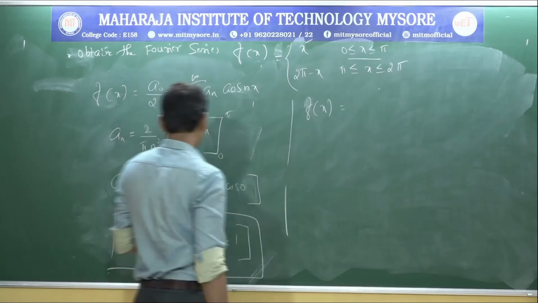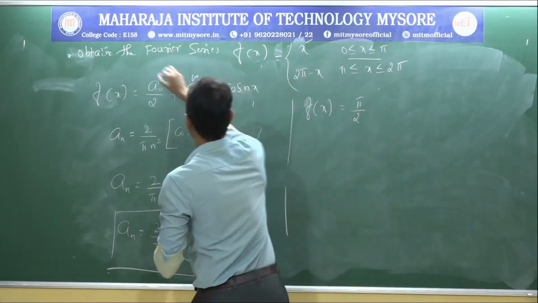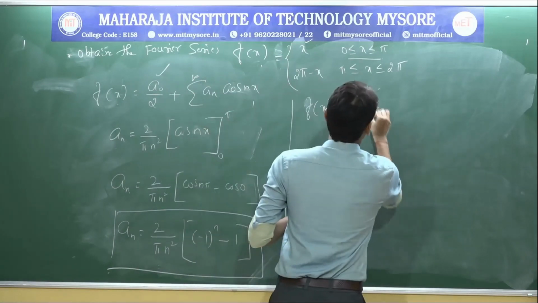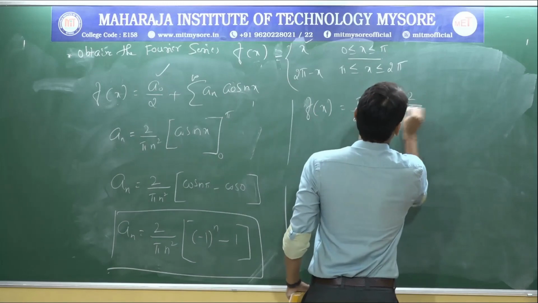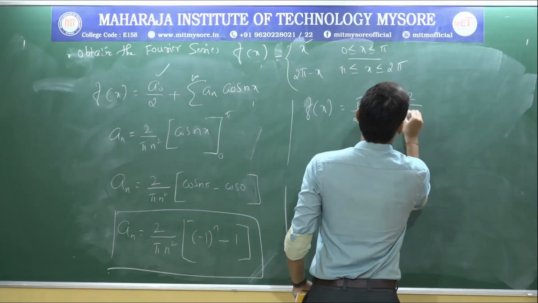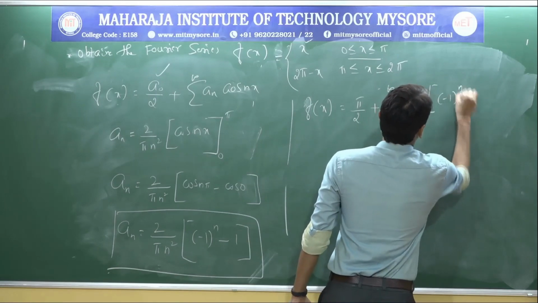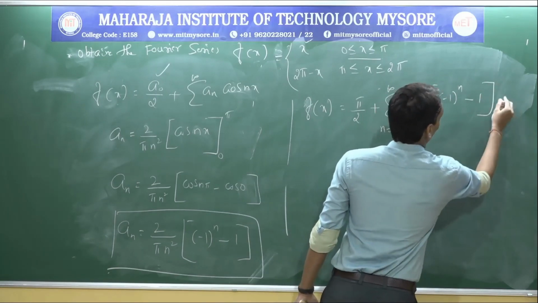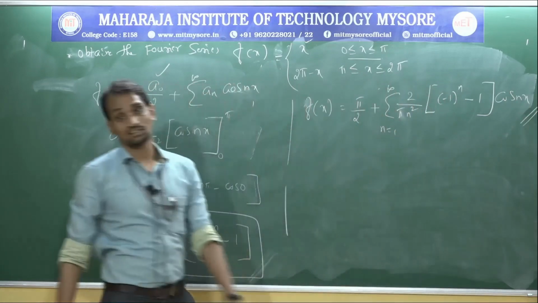A0 is nothing but pi, so pi by 2 plus summation from n equal to 1 to infinity, An means 2 by pi n square into minus 1 power n minus 1, into cos nx. This is the final answer.